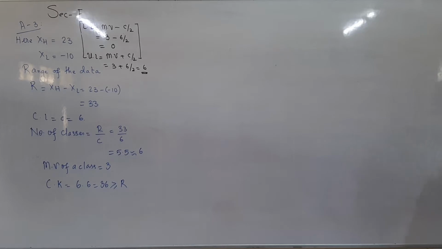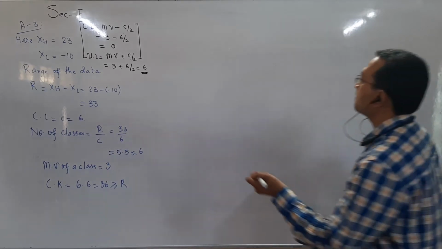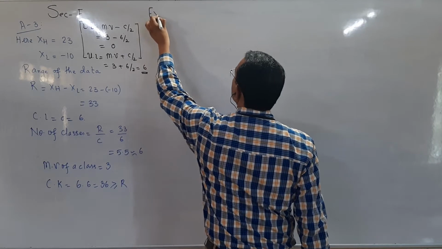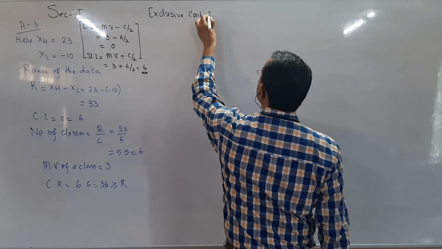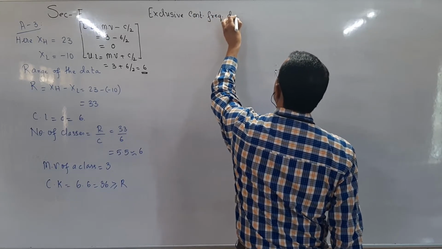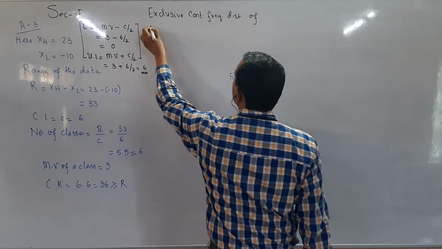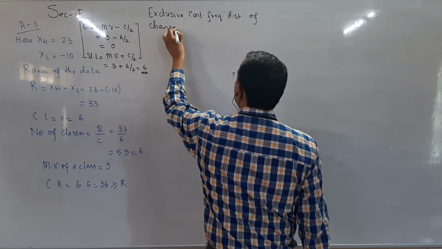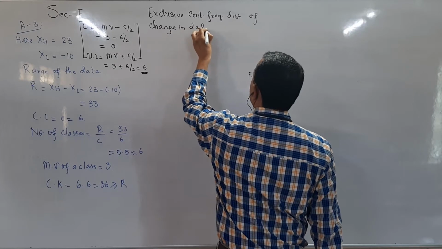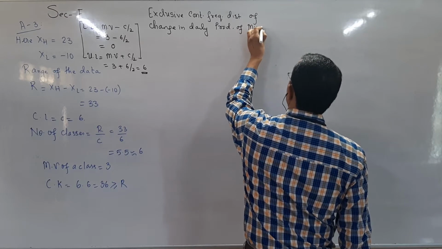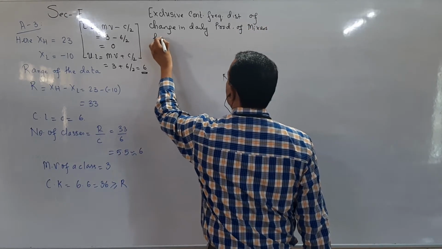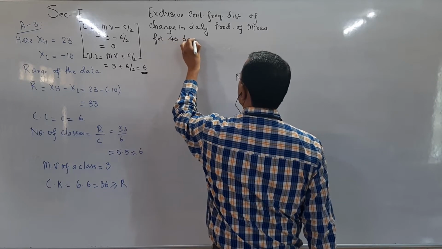Now students, let us go for the title: Exclusive Continuous Frequency Distribution of Change in Daily Production of mixtures for 40 days.